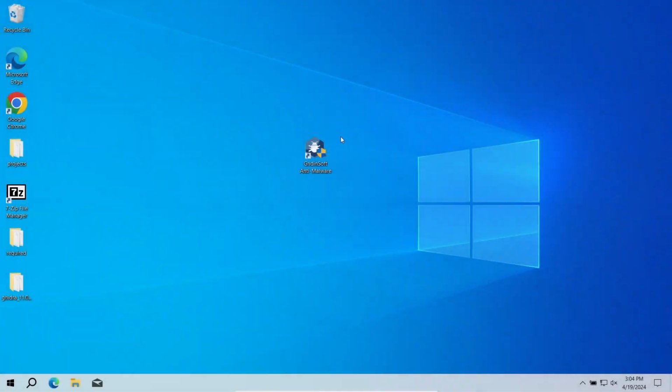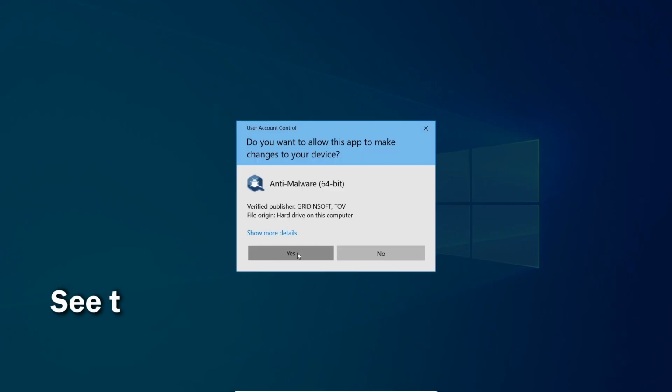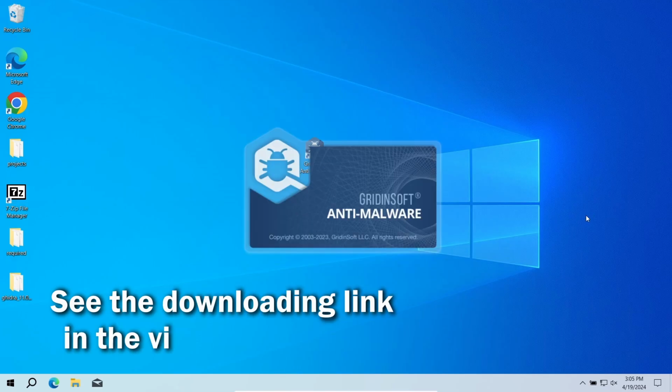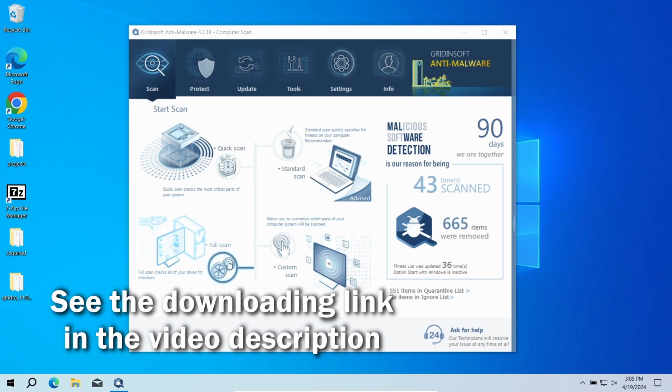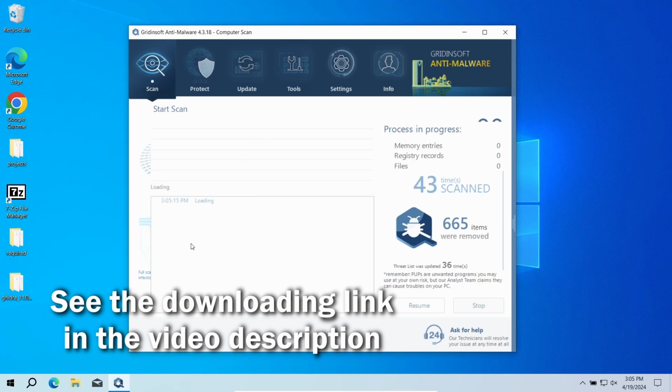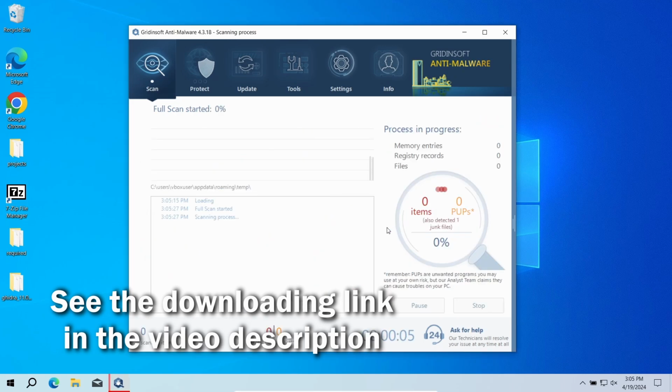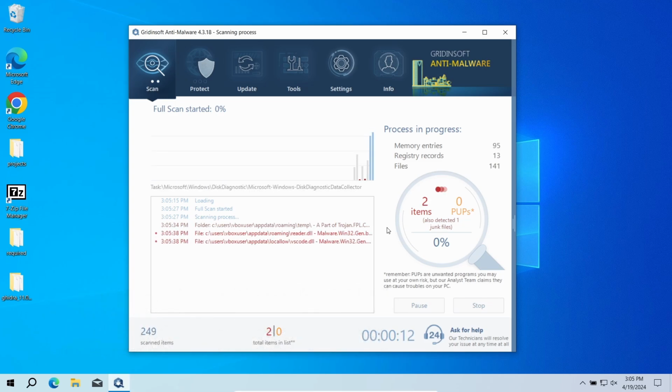To get rid of the HyperAsteroidica extension automatically, an anti-malware scan is needed. For that purpose, I recommend using GridinSoft Anti-Malware. It is a highly efficient malware removal tool that will find and remove even the most modern and sneaky malware, leave alone browser hijackers. Download it by the link in the video description and run a full scan, so the entirety of your system will be checked for malware. The process will take 10 to 15 minutes.